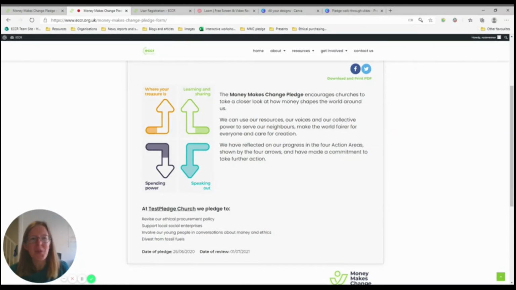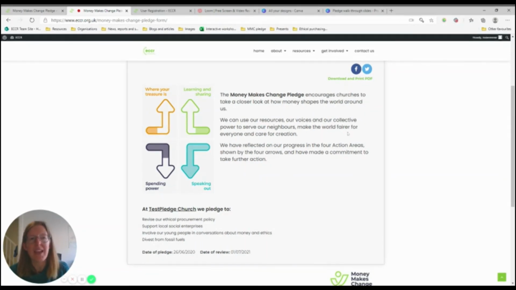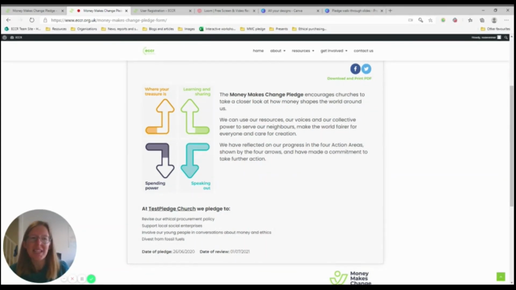If you want to edit or review your pledge, simply log in again and all your details and information will be saved. You'll just need to press Submit again on the final page once you've made the changes you want to make.